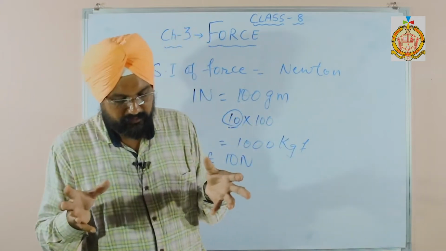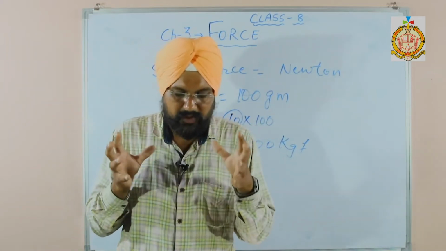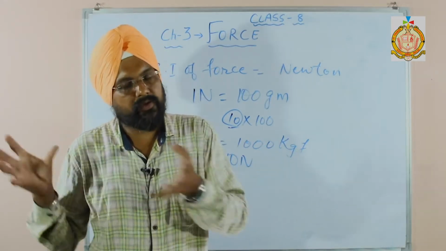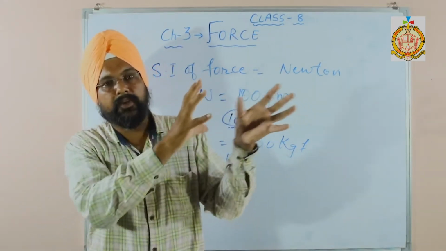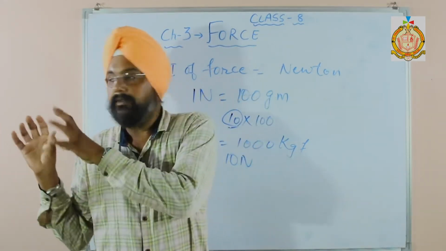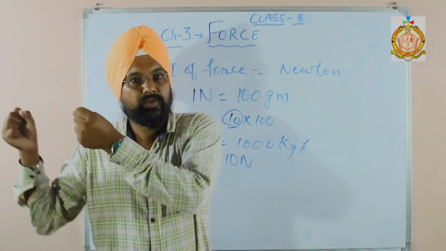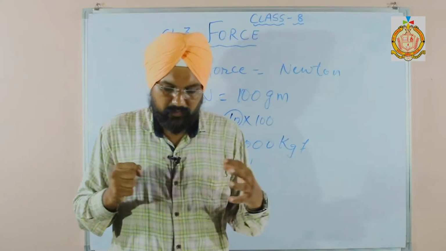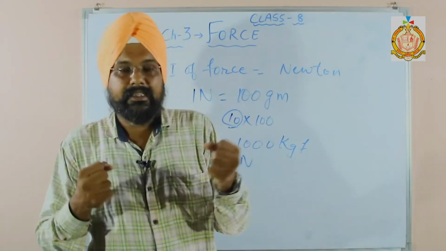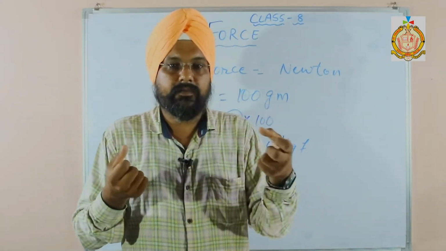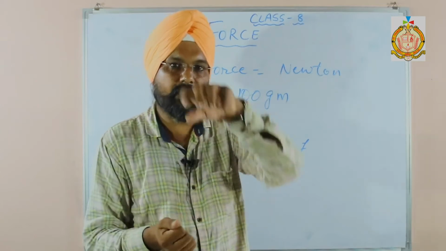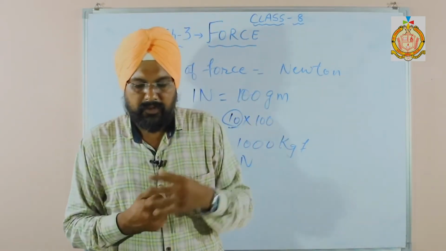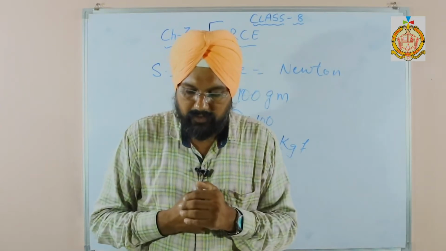For the turning effect, the axis about which the body turns is called the axis of rotation. As I gave the example, doors are fixed at their hinges, so hinges are the axis of rotation. The steering of a car is fixed at one point, and we apply the force on the circular path. There are many similar examples from daily life.